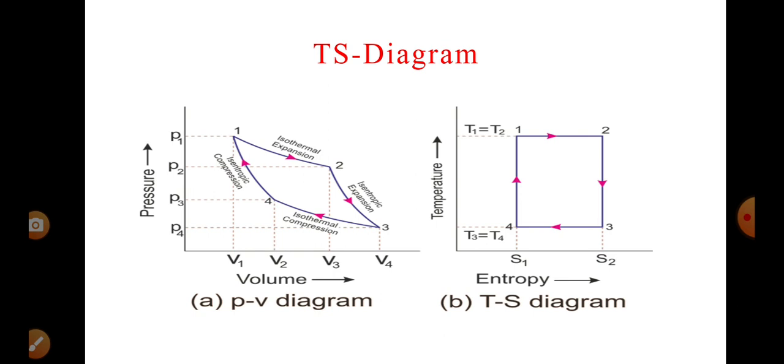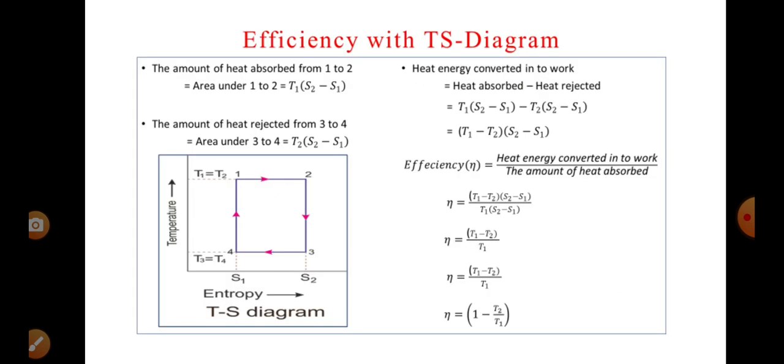Now the question comes, what is the use of this TS diagram? It is easy to calculate the efficiency. It is easy to understand the performance of engines with the TS diagram. Now you see, we want to calculate the efficiency with the TS diagram. For that, from the diagram, the amount of heat absorbed from step 1 to 2 is equal to the area under that curve to the entropy axis.